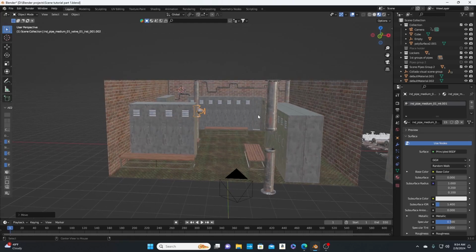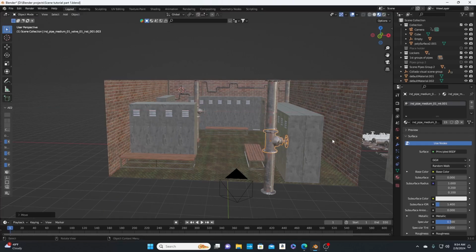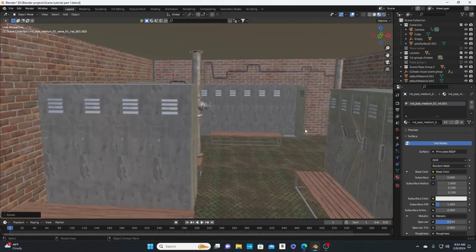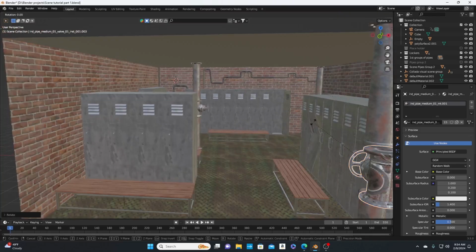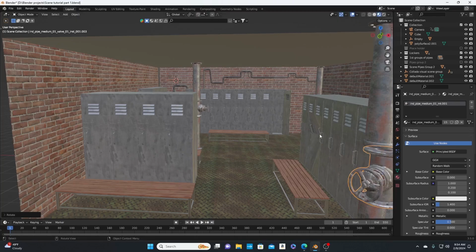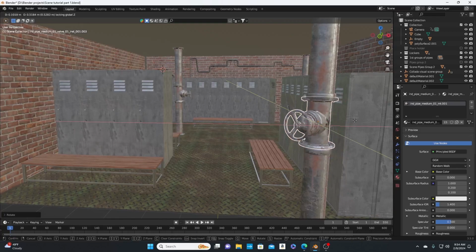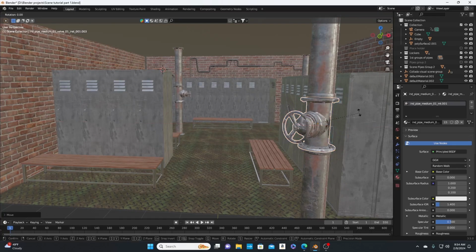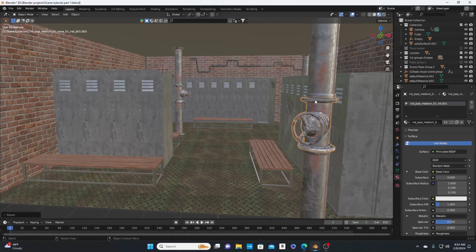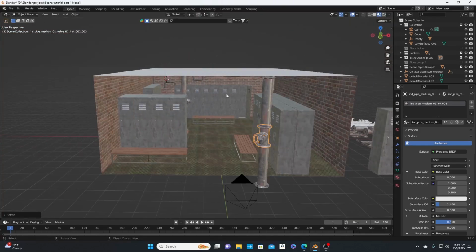Now we just add this to those pipes. Just hit R, just rotate that. Do it like this. Same thing for this one in the back.